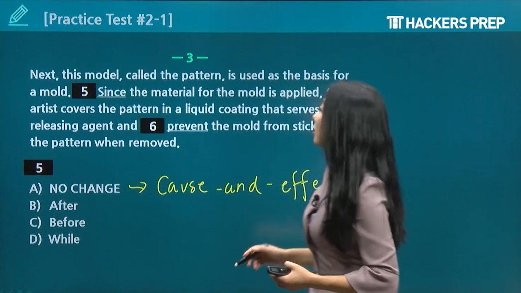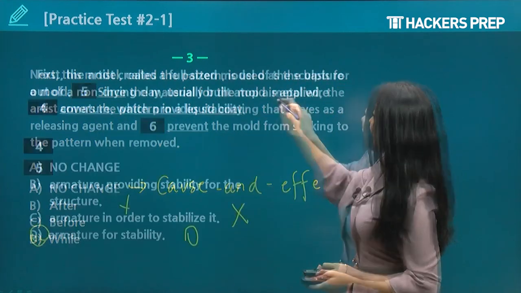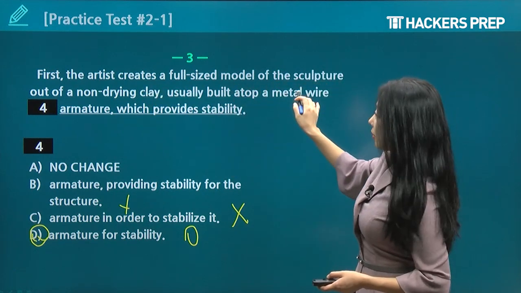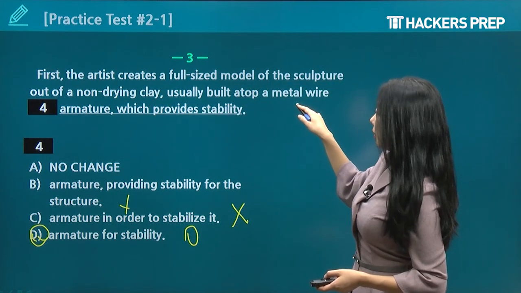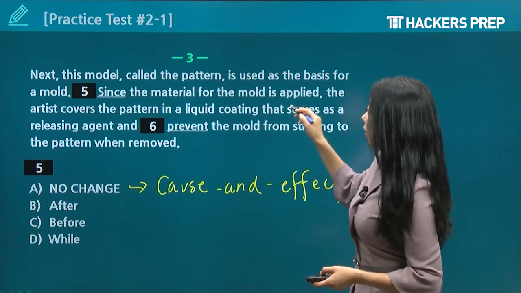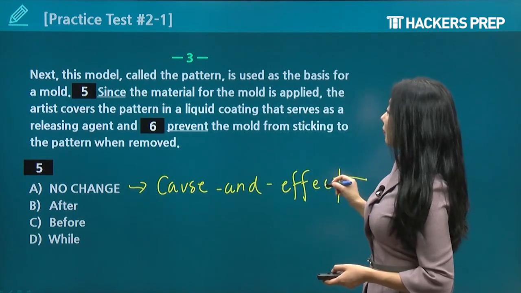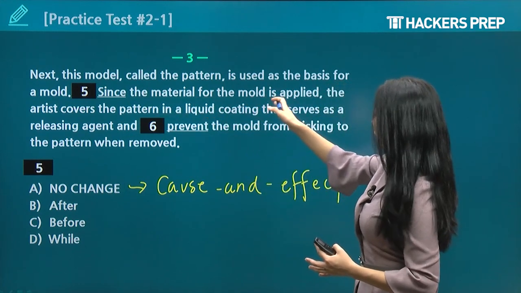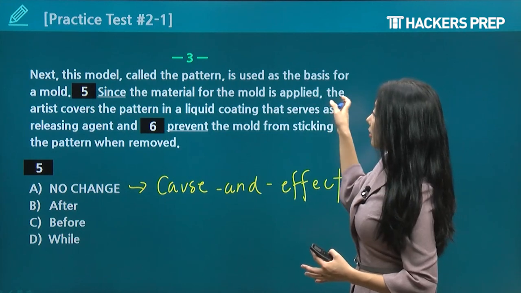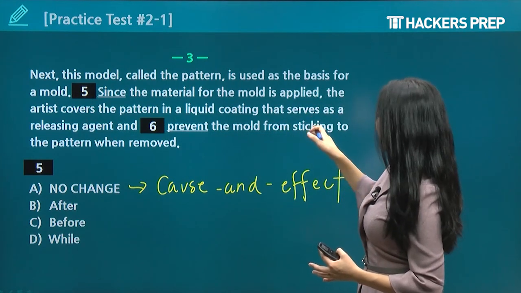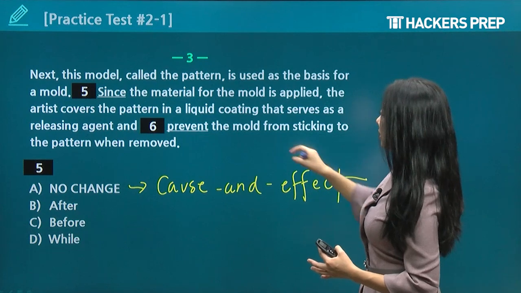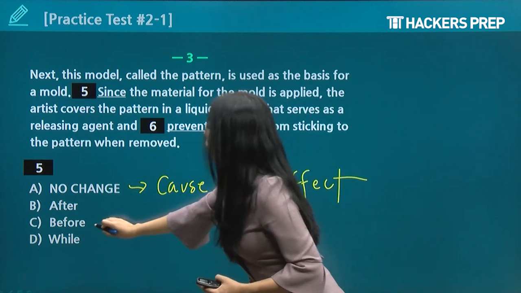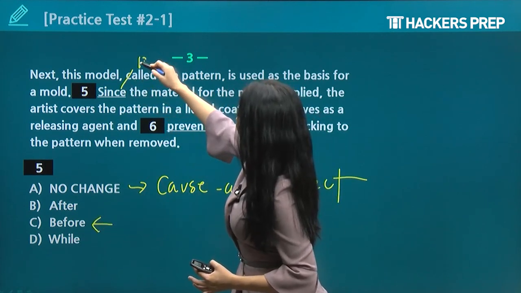After would not work because notice here, so let's look at the first step first, okay? The artist creates a full-size model of the sculpture out of a non-drying clay, usually built blah blah blah. Okay, next this model called the pattern is used as the basis for a mold. Okay, and then 5, the material for the mold is applied. The artist covers the pattern in a liquid coating that serves as a releasing agent and prevent the mold from sticking to the pattern when removed. Okay, here we need to choose before. Why? Okay, let's put before in here.